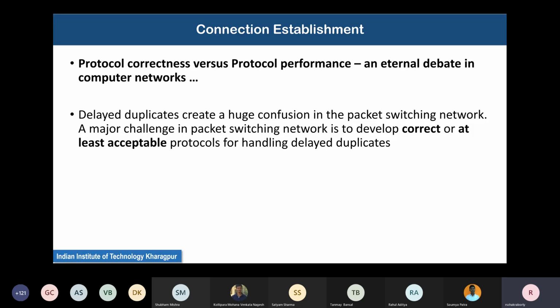In computer networks, you will find that often we accept protocols which are not fully correct. Through simple analysis, it can be shown that the protocol is not correct. It will not always succeed. There are corner cases for which the protocol will fail. But 99.9999% of the times, the protocol works and it gives you very good, acceptable performance in practice.